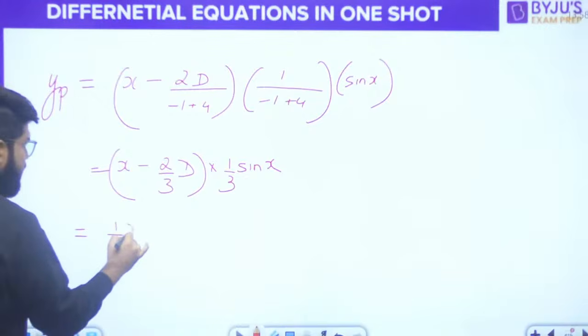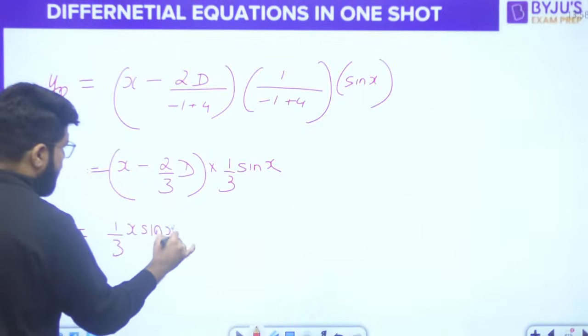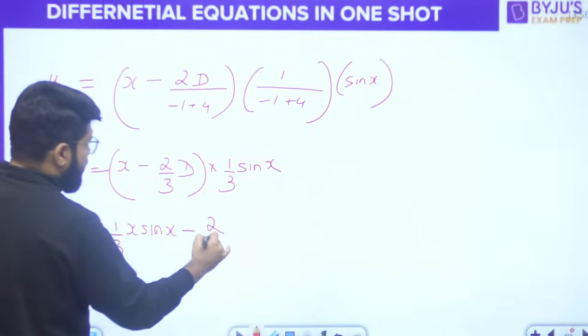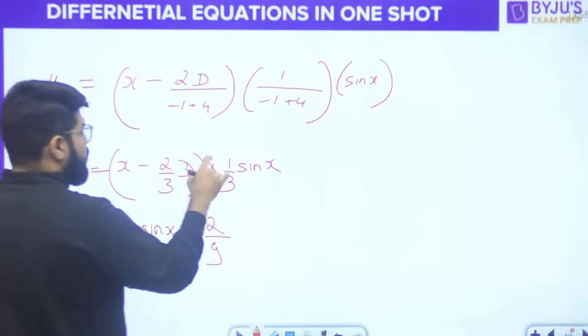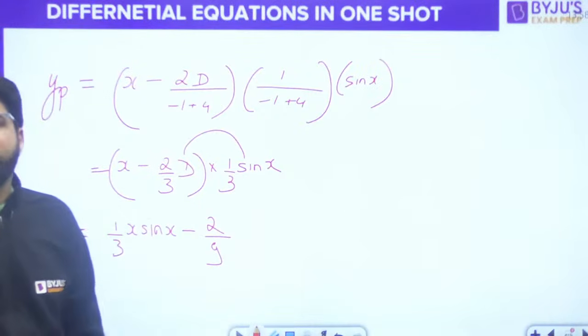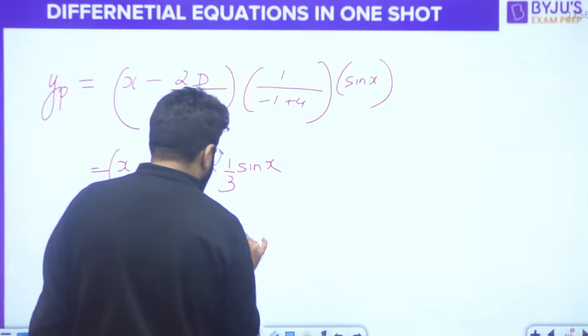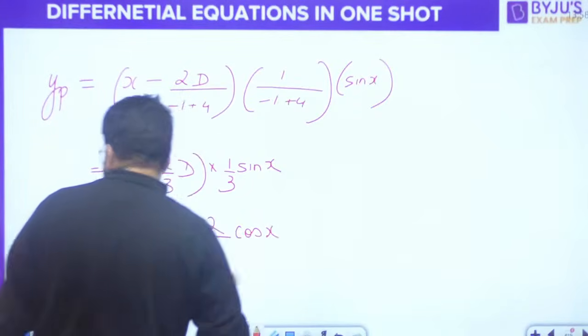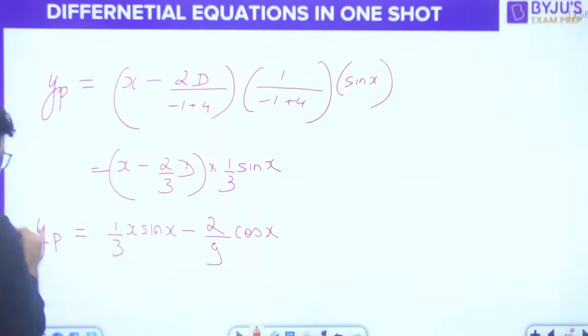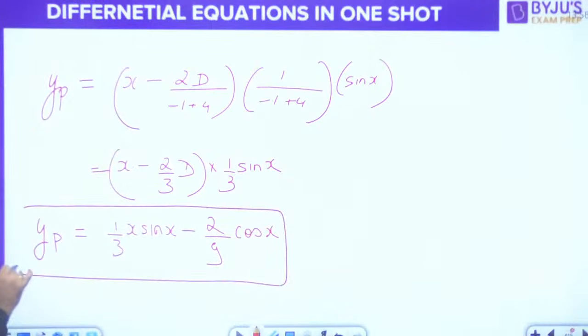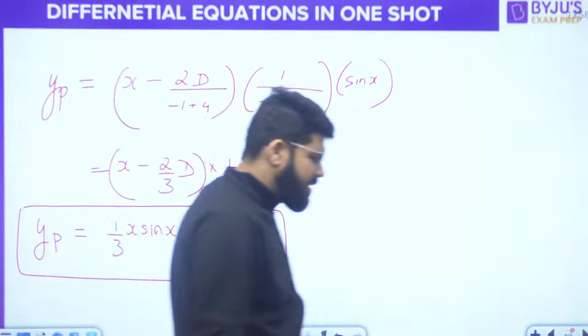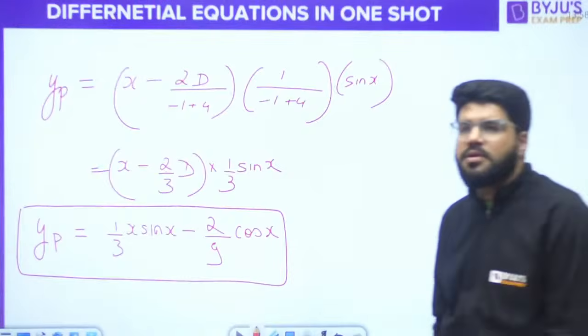So 1 by 3 x sin x, this is done, minus 2 by 3 into 1 by 3, 2 by 9 into D of sin x. What is the meaning of D of sin x? D of sin x is differentiation of sin x, and that is going to be cos x. And this is the Yp: 1 by 3 x sin x minus 2 by 9 cos x.